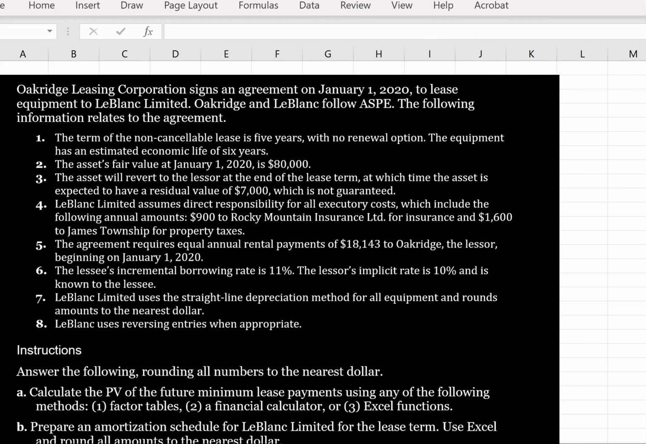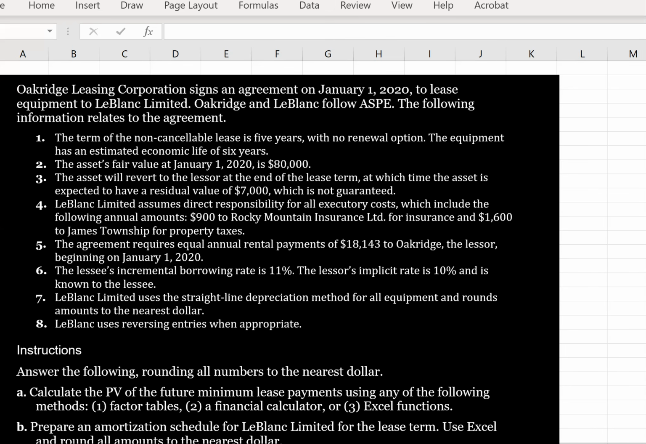LeBlanc Limited assumes direct responsibility for all executory costs, which include the following amounts: $900 to Rocky Mountain Insurance for insurance and $1,600 to James Township for property taxes. The agreement requires equal annual rental payments of $18,143 to Oak Ridge, the lessor.